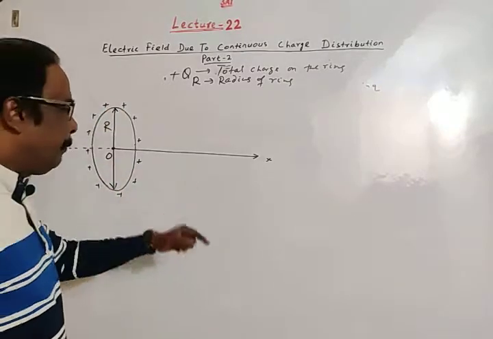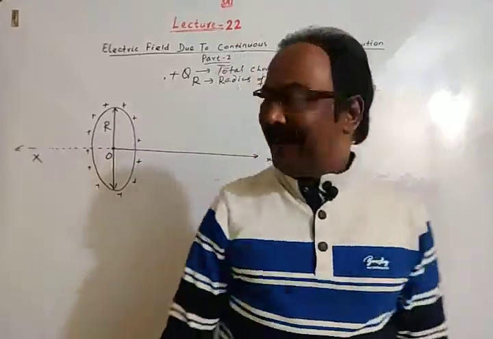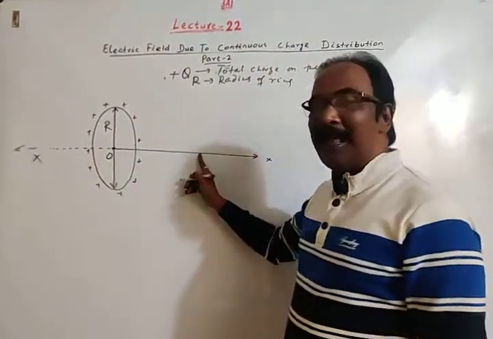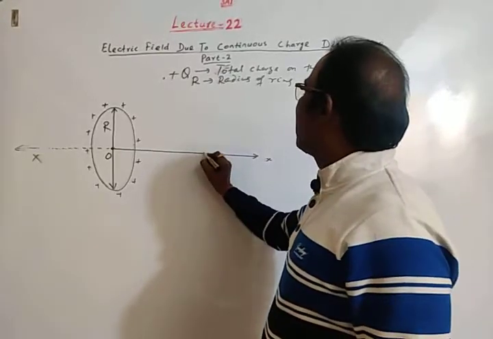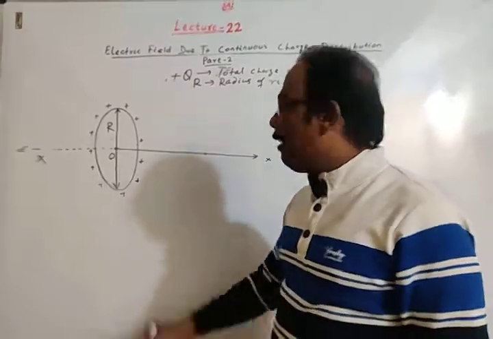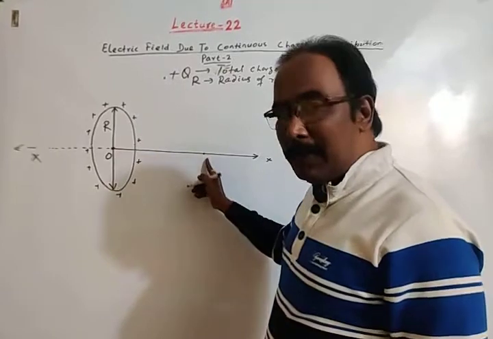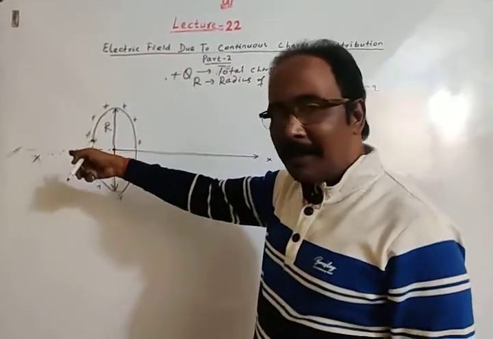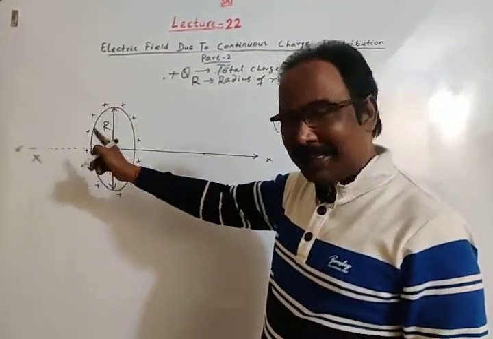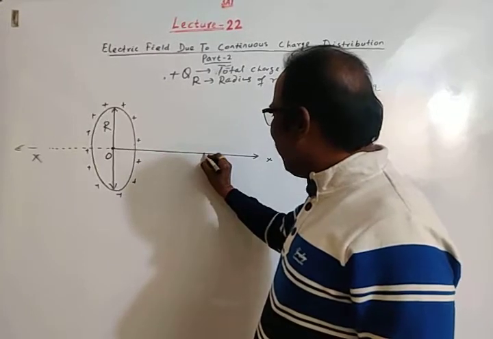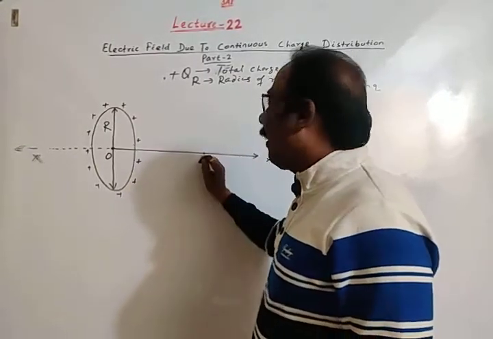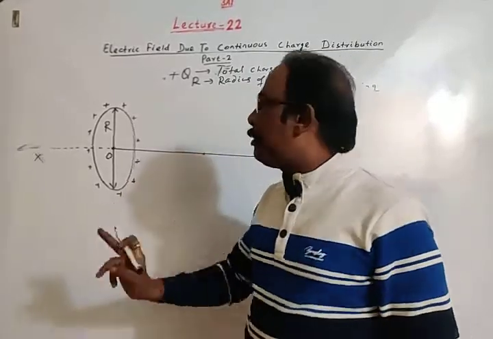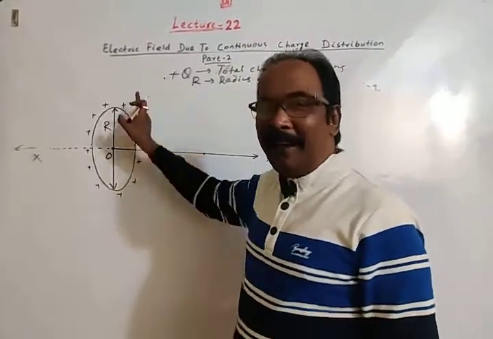I have to find electric field at any point on the axis of the ring. Let's consider any point on the axis of the ring. I have taken it along the positive x-axis, of course we may take it along the negative x-axis. Let this be any point on the axis of the ring. We have to find electric field at this point due to the charged ring.